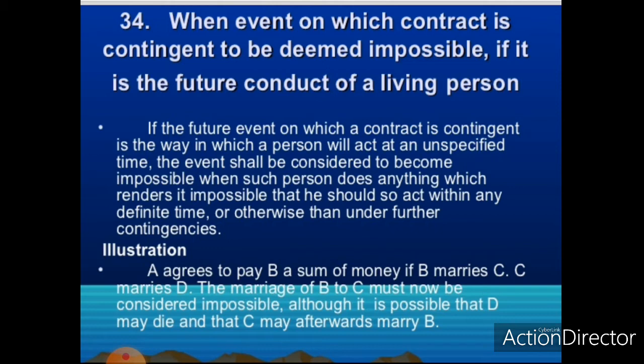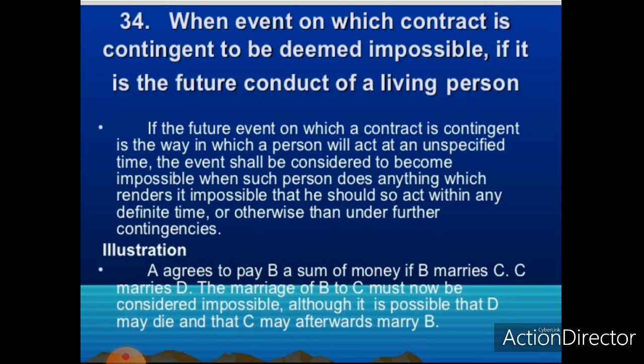So look at this example. A agreed to pay a sum of money to B if B marries C, but C married D. Now the marriage of B to C must be considered impossible, but it is possible when D may die and C is ready to marry B. So this is a kind of contingent contract.